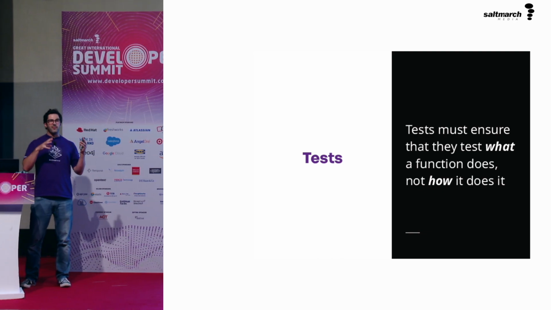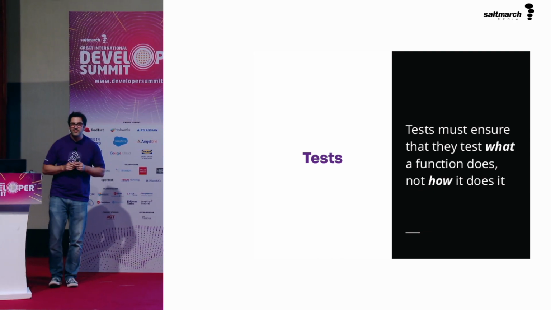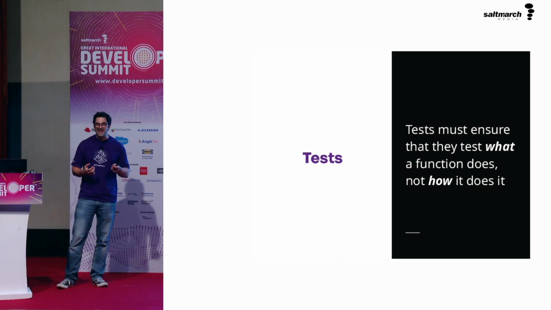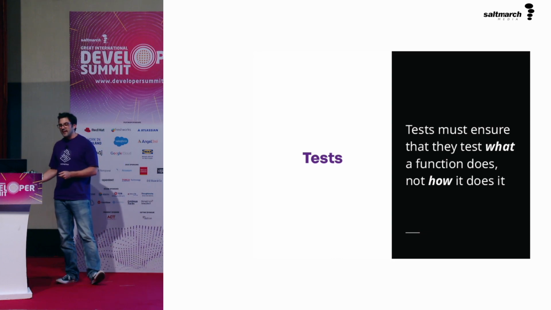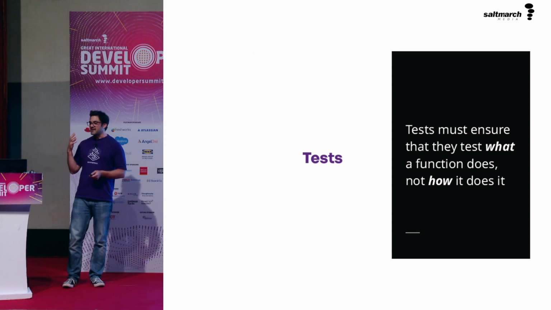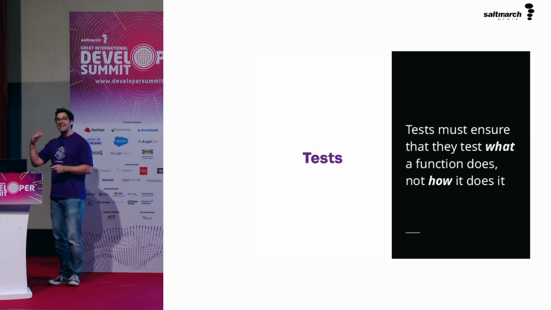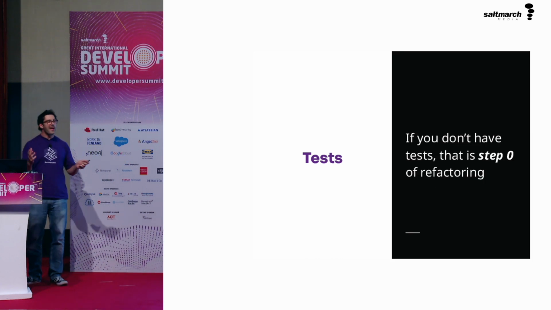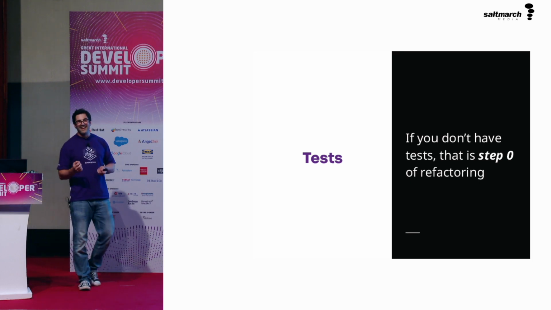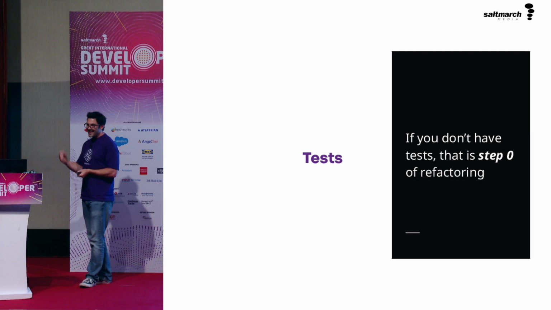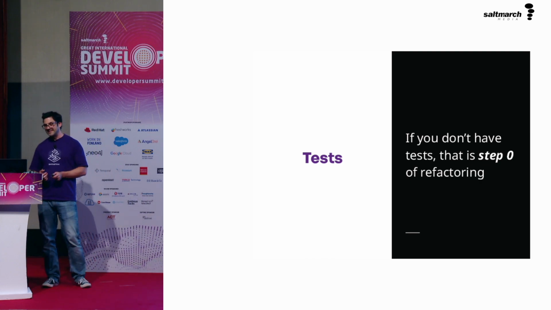If you end up with test code that relies on the internals of a function, then changing the internals of the function is going to break that test, and that's not helpful at all. So you must ensure that you are testing what the function does, and then changing how it does it to make it less complex. And so if you don't have any tests, that's absolutely step 0 of your refactoring. You cannot be confident that you haven't changed or broken anything unless you can prove it. And I can't think of any other way to prove that than tests.